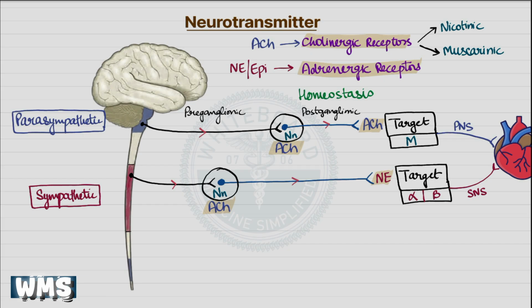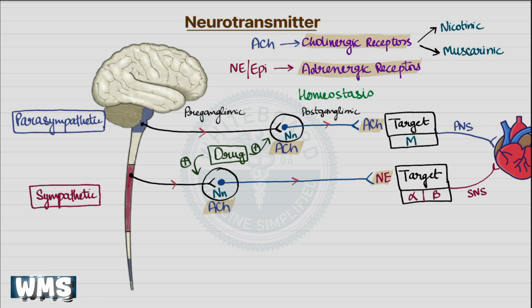Now let's extend our discussion by bringing drugs into the picture. For the sake of understanding, imagine we invent a drug that specifically acts on nicotinic neuronal receptors at the autonomic ganglia. What would happen if such a drug stimulated these receptors?